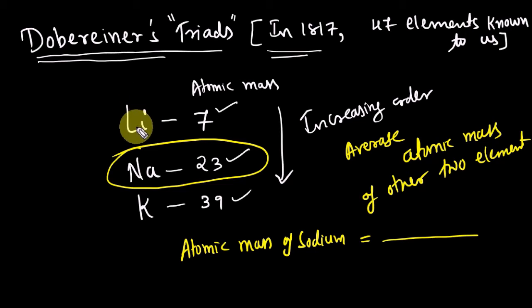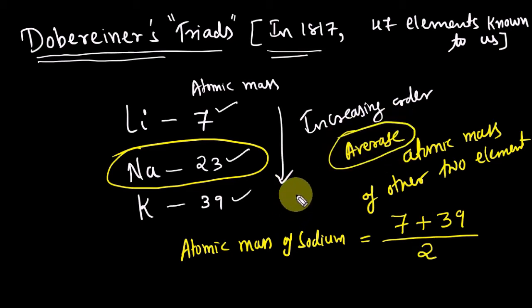First we have lithium. The atomic mass of lithium is 7, plus the atomic mass of potassium, 39, divided by 2, and this is called the average. So let us divide: 39 plus 7, what will come? 9 plus 7 is 16, 1 carry, 46. 46 by 2 is 23. Is it the atomic mass of sodium? Yes, sir. So he was correct. That is the statement of Dobereiner's triad.